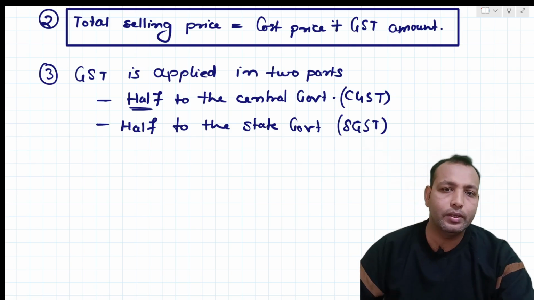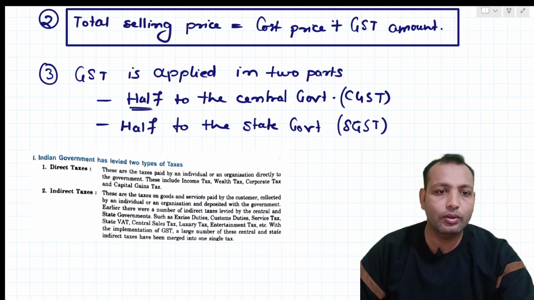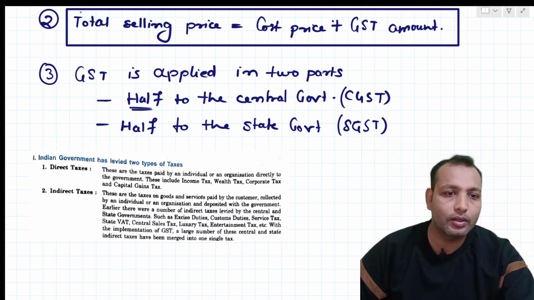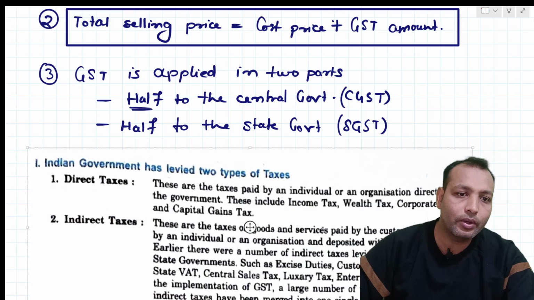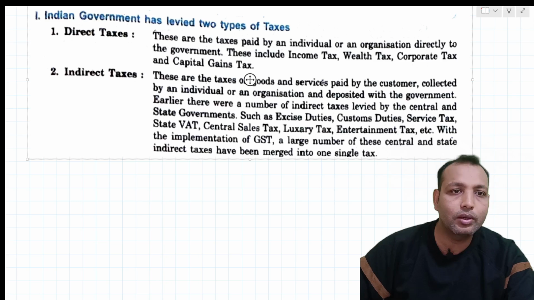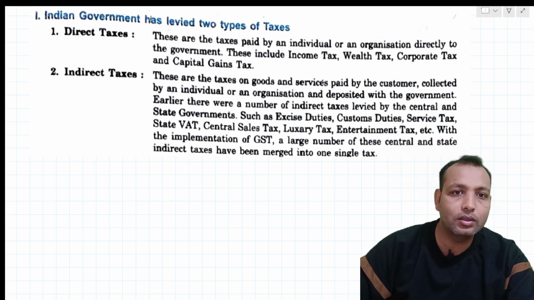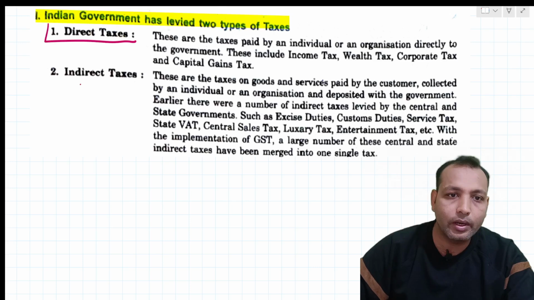Now we'll see that the Indian government levies two types of taxes, right? So what are those two types of taxes? One is direct tax, and another one is indirect tax. Here you can write it as direct tax or direct taxes. Another one is indirect tax.